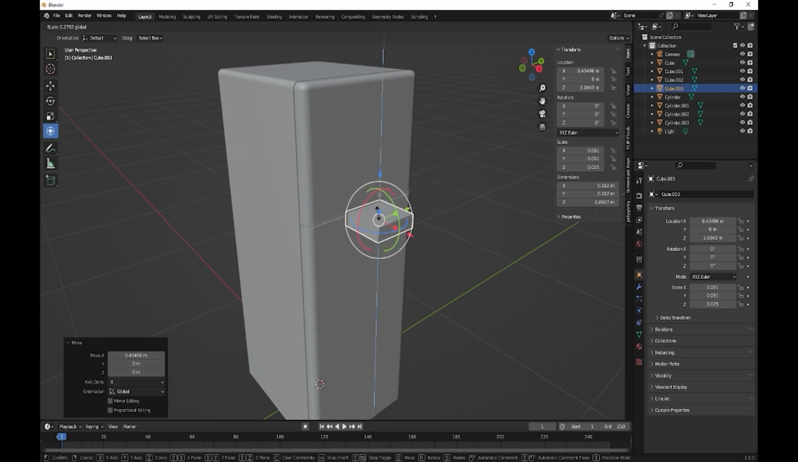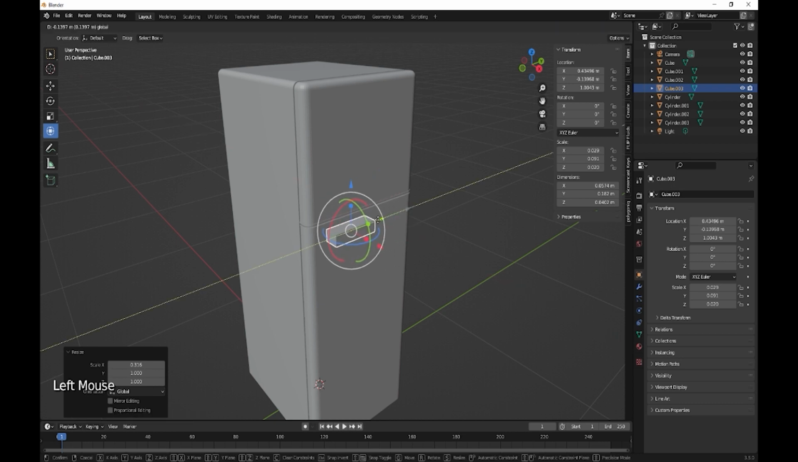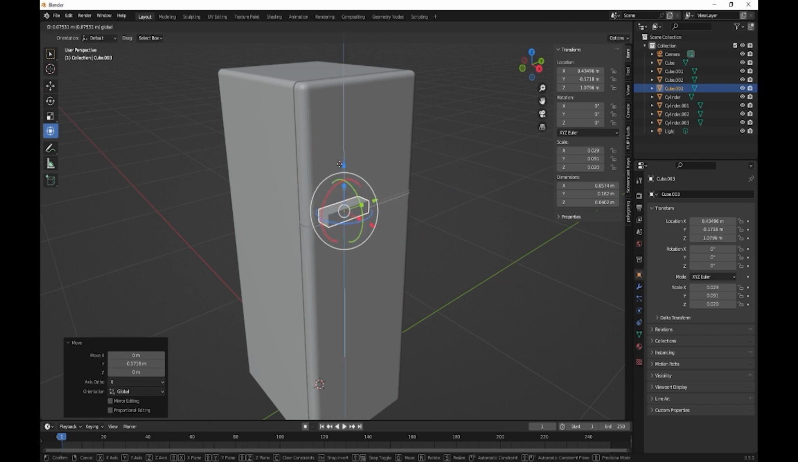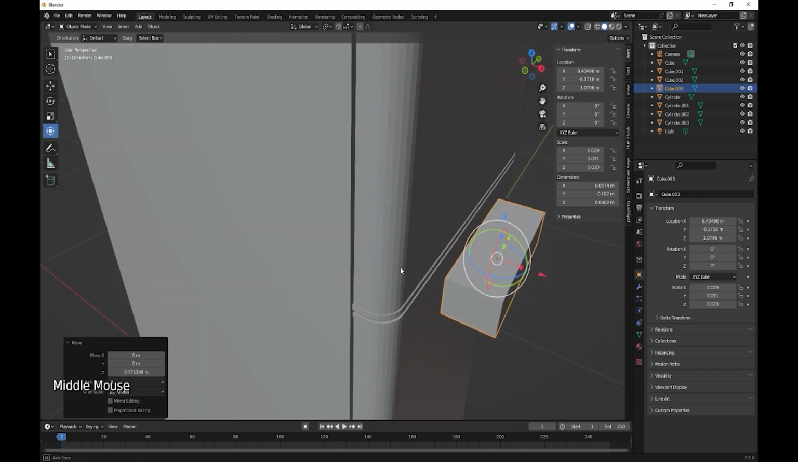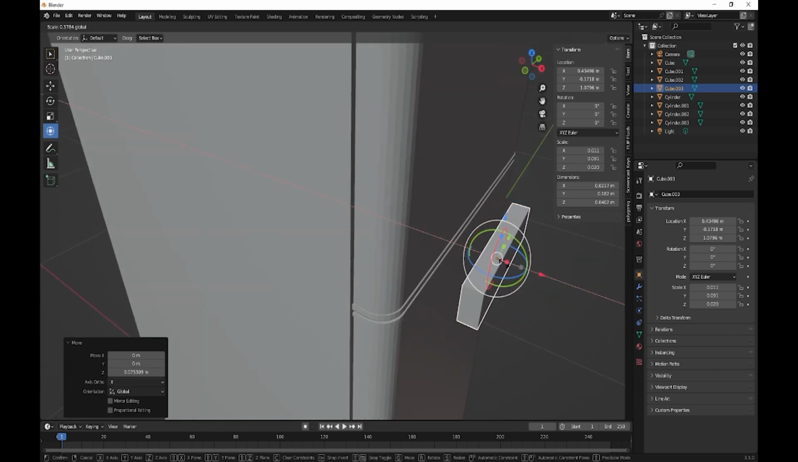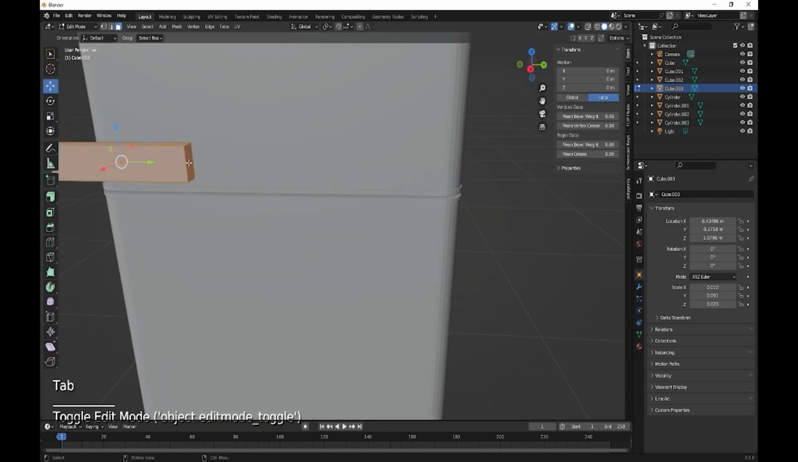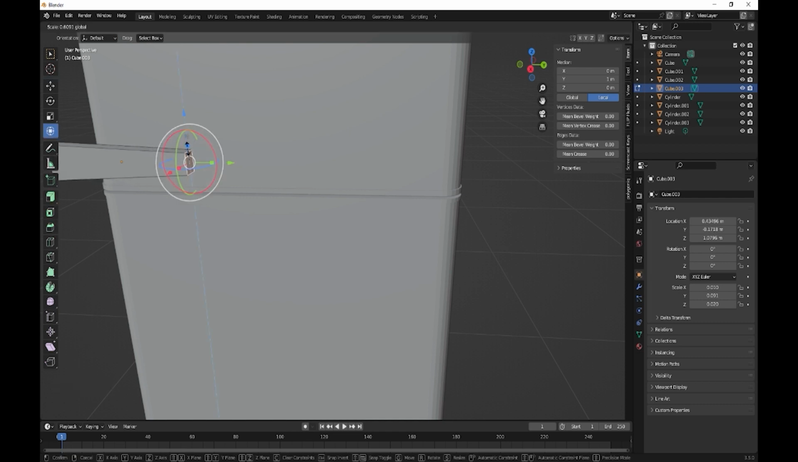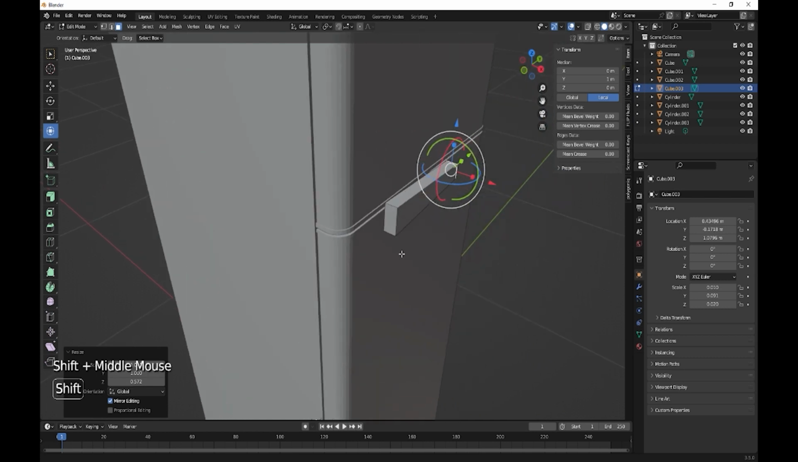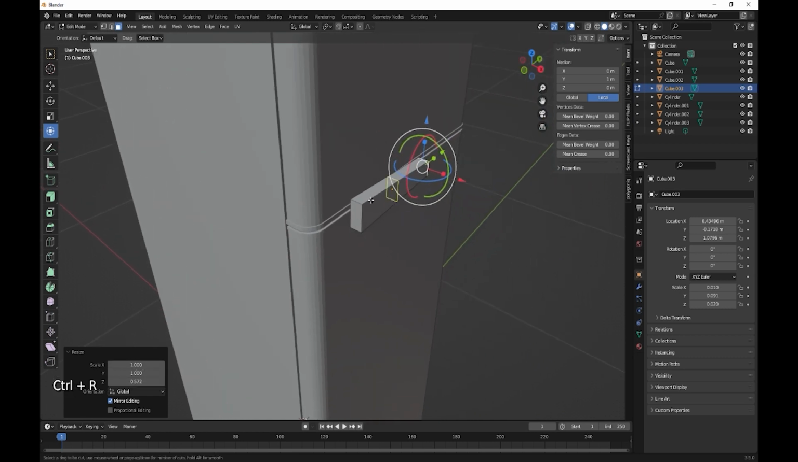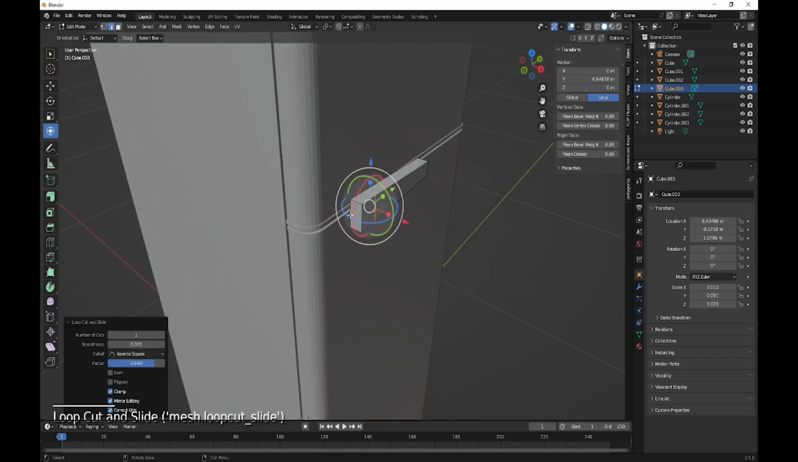So we've got a handle here. Let's just put that in there a little bit. Taper that down like so. Put in a loop cut there.